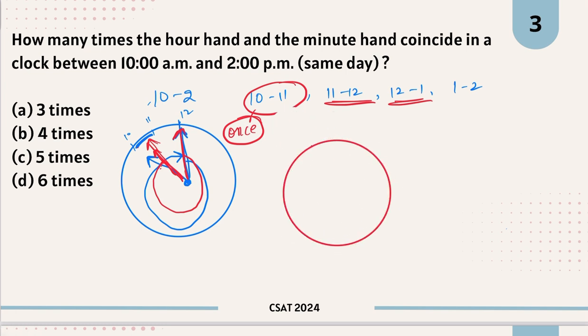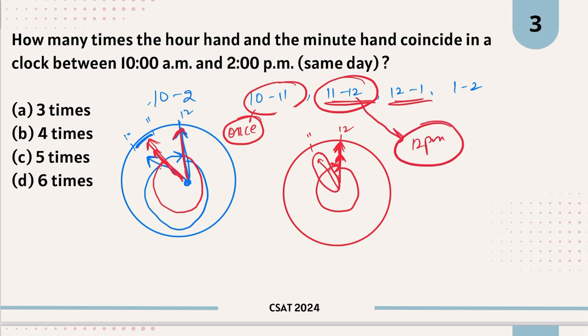ठीक है, सो वी नो दिस इज 11, ओके, clock is showing 11 am. Now what will happen is, again this is our hand, right? This will move like this and this will come to 12, and at the same time minute hand will take a complete turn and this will move like this and again it will come to 12. So from 11 to 12 it will coincide at 12 p.m, right? Similarly from 12 to 1 also it will coincide at 1.